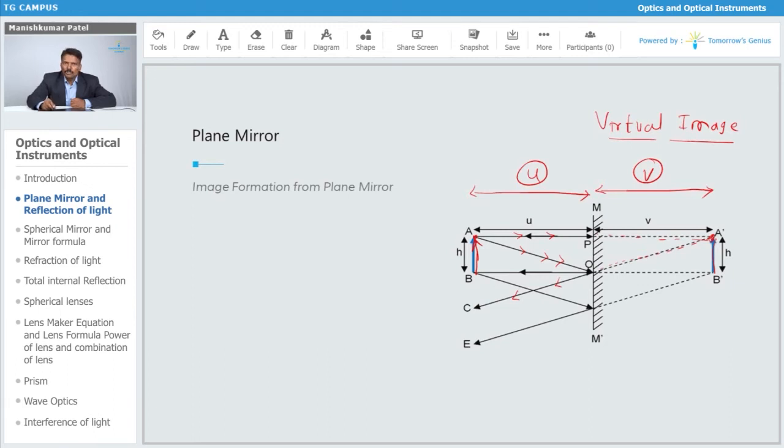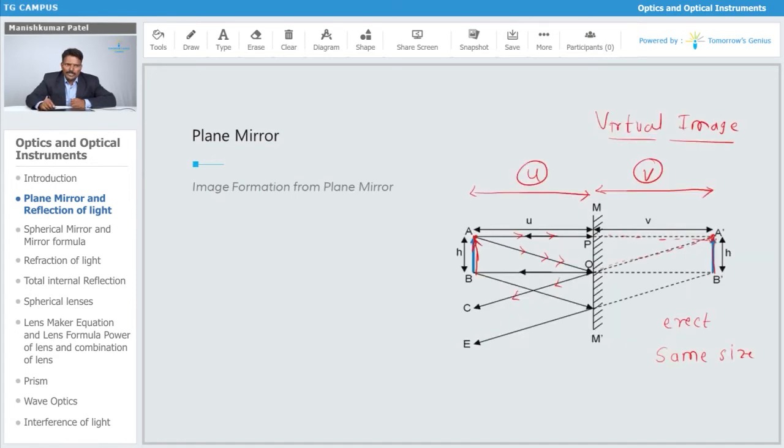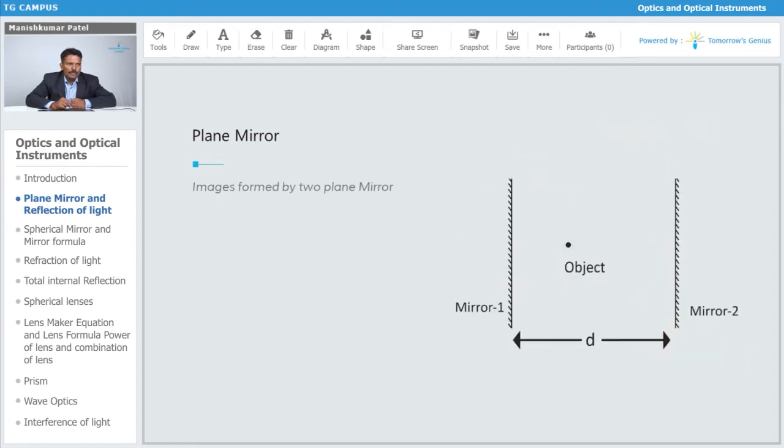The image which is forming is a virtual image. Again, I will say that it is erect, it is a straight one. If you move away from the mirror, the image is also going to disappear. So it is virtual, erect, and of the same size as your object. This is how we can describe the nature of your image. It is a virtual one, an erect one, and of the same size. So this is about the plane mirror.